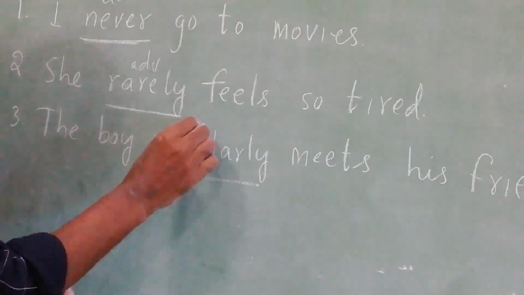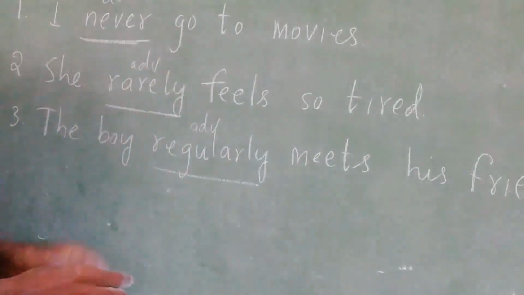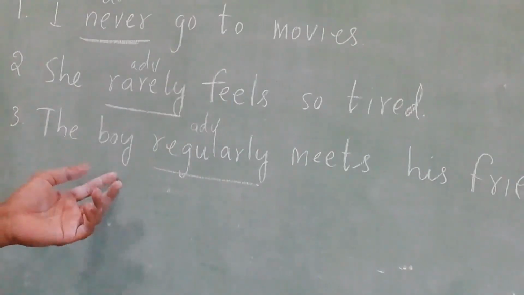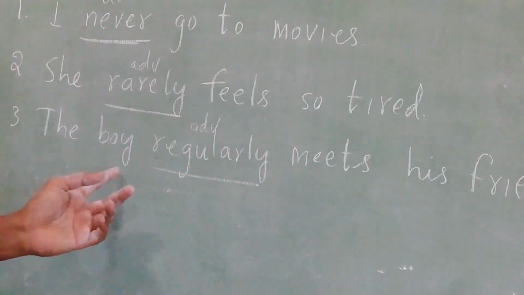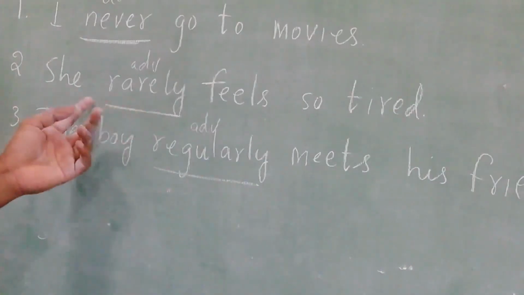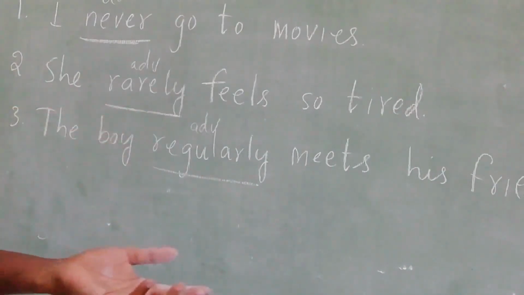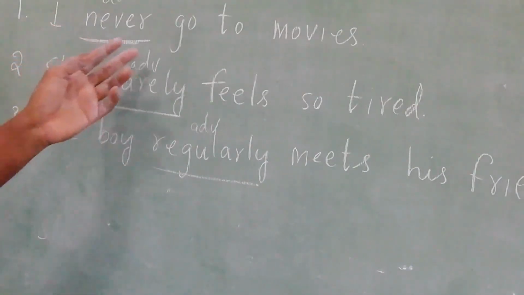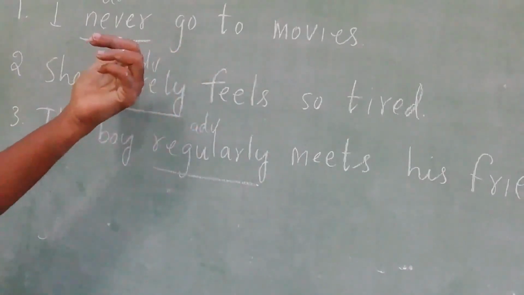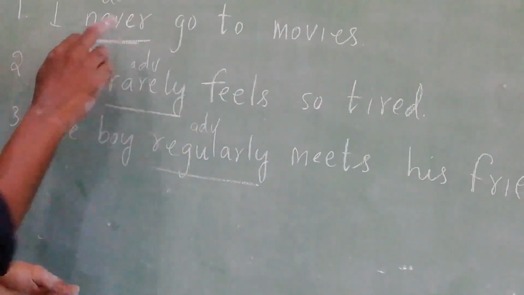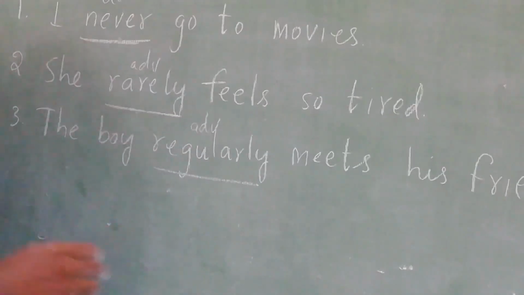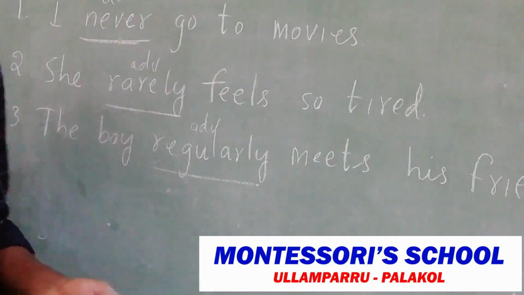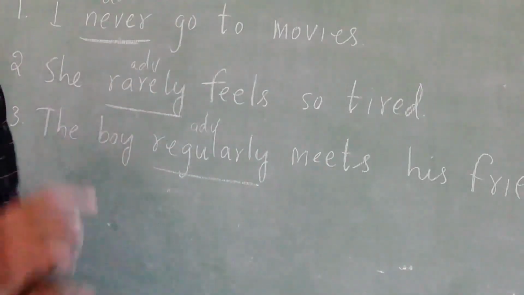So the word regularly is an adverb of frequency. How many times does the boy meet his friends? Regularly. How many times does she feel so tired? Rarely. How many times do I go to movies? Never. So words like never, rarely, regularly, always, often, frequently are called adverbs of frequency. Do you all understand?